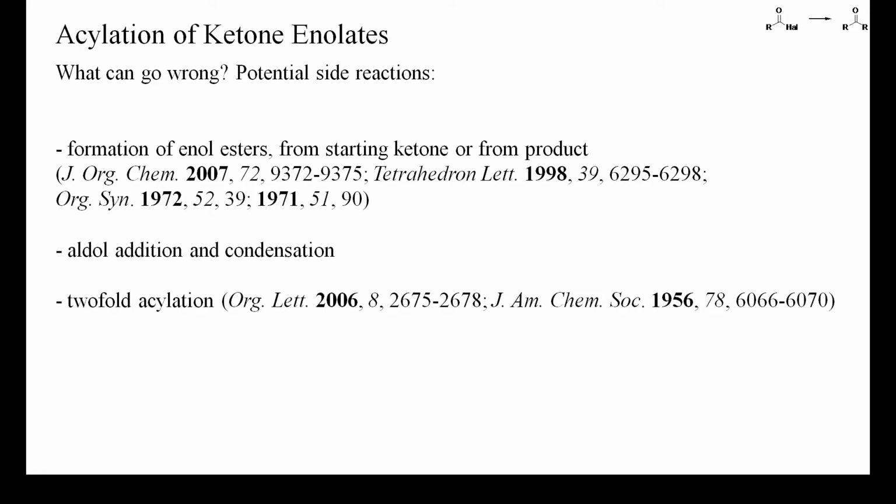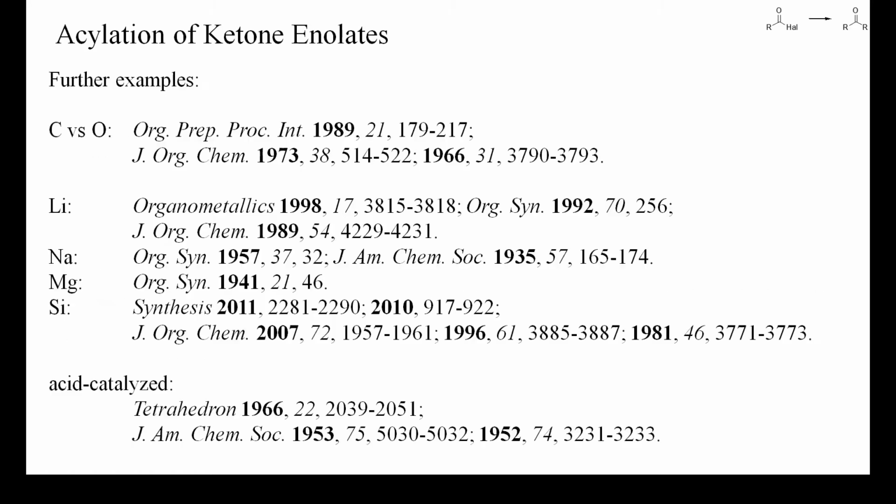If a large excess of acyl chloride is used, the product may be acylated again, both at oxygen or at carbon. Then, if the acyl halide has an alpha hydrogen atom, ketenes may be formed as intermediates, which can give rise to unexpected byproducts. Here are some further examples, also of investigations concerning the carbon versus oxygen selectivity and acid-catalyzed acylations.